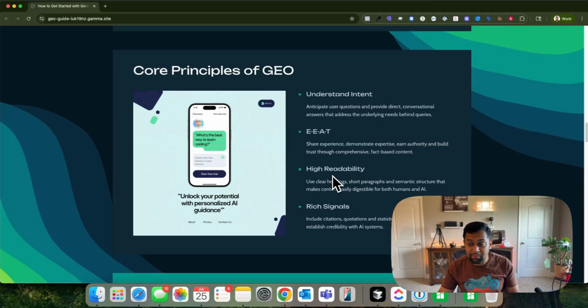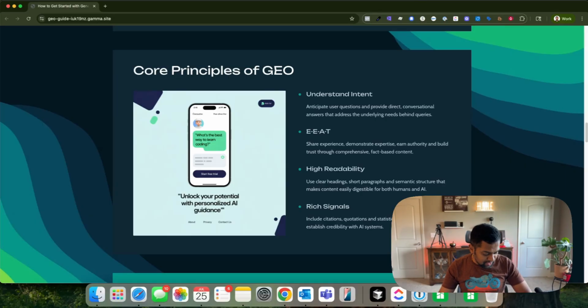It needs to be highly readable. Focus on clear formatting, descriptions, headings, and semantic structure that makes it easier for both humans and AI to understand. And then finally, rich signals include citations, quotations, and statistics to boost visibility and establish credibility with AI systems.